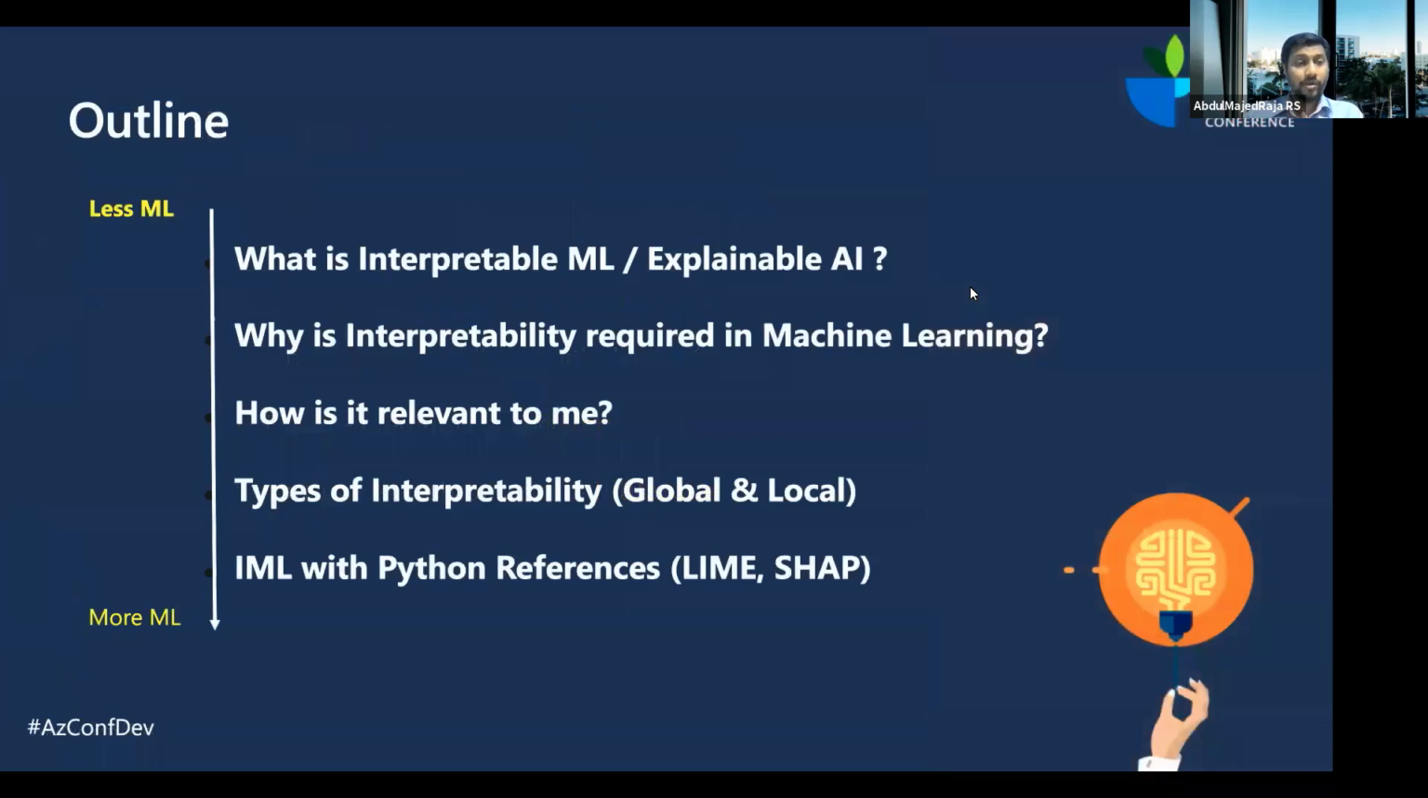So what is this talk going to be about? This is how this talk is structured. The initial half of this talk is not going to have anything related to machine learning, and later on we are going to increase the level of machine learning required to understand it. This talk is going to tell you about interpretable machine learning, which is also known as explainable AI. Why is interpretable machine learning required? How is it even relevant to me? And the types of interpretability, like global and local. And then finally, we are going to look at interpretable machine learning with Python references. Specifically, we are going to talk about two different methods called LIME and SHAP. That is where you need to have ML understanding, but until then you probably don't need any ML.